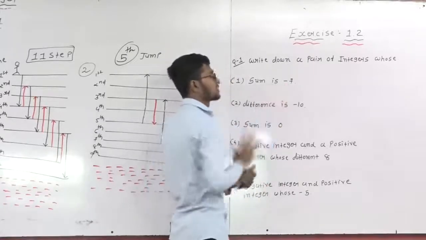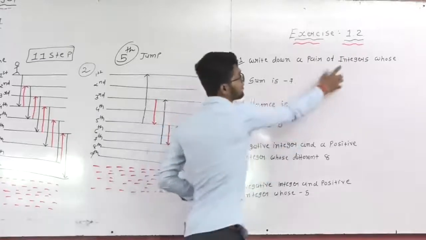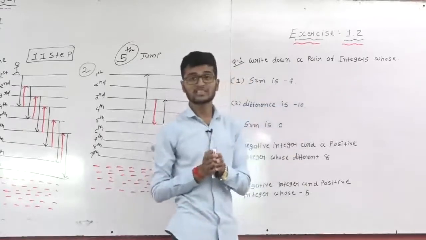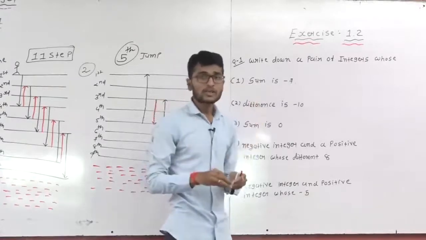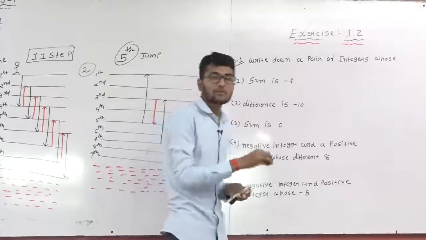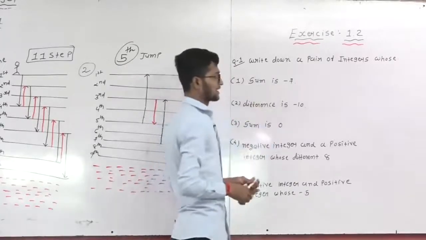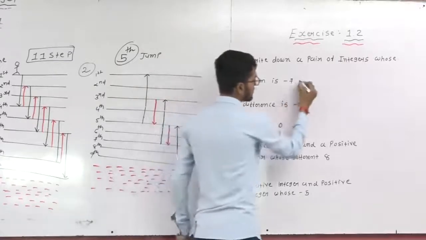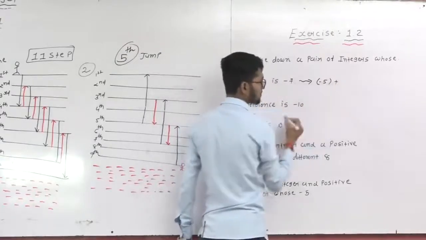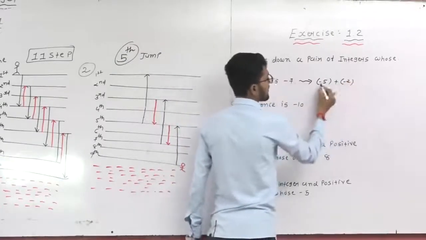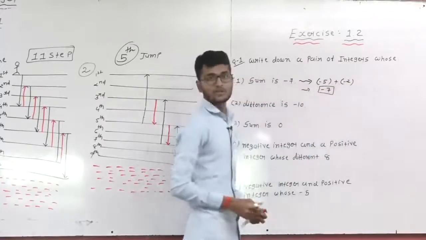Sum is -7. It means you have to write two numbers whose sum is -7, using integers. Suppose, first of all students, integers include 0, all negative numbers, and all positive numbers. It means you take negative and positive numbers and write two numbers whose sum is -7. So my answer is, suppose, this one is -5, sum means plus, and the second number is -2. -5 and -2, these two add up to -7, students, right?